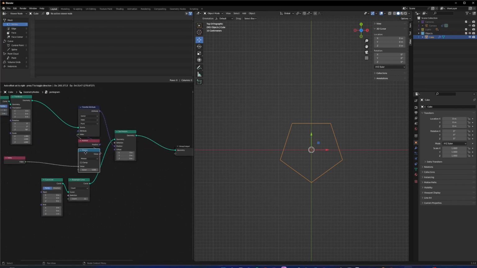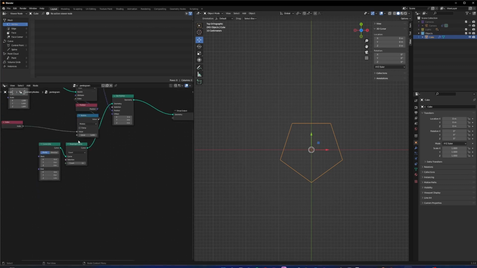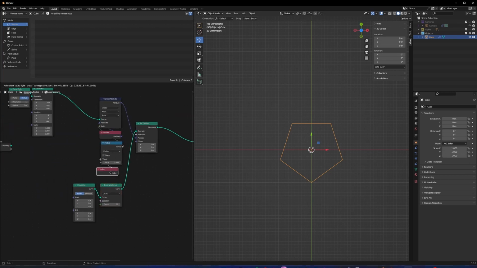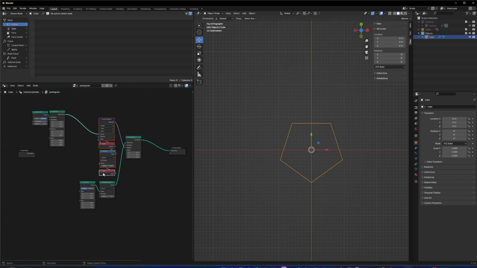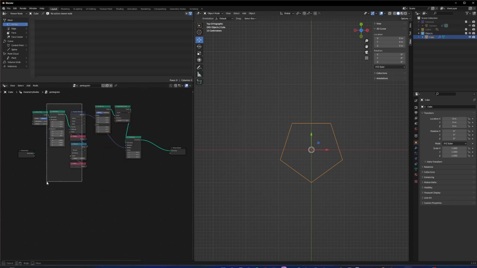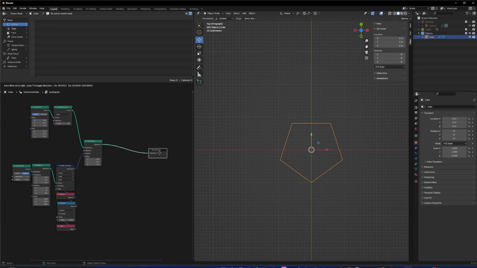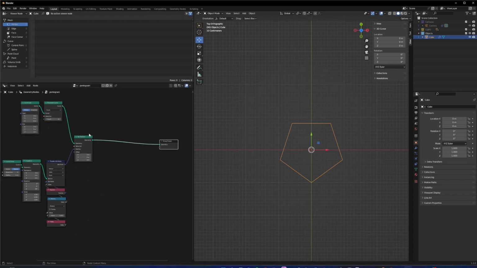So we're gonna just put these all down below this. We're gonna make some space here because it's pretty crowded. So that's there. That we're actually gonna put up here because I don't like the crossed wires. Okay.